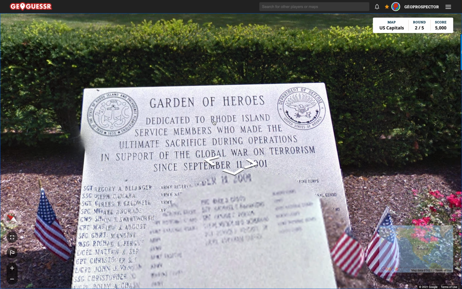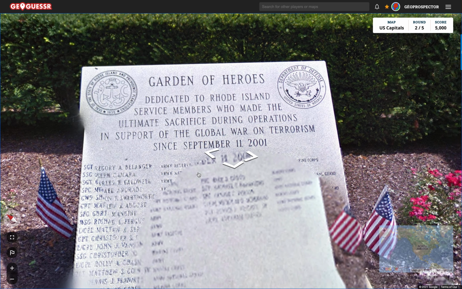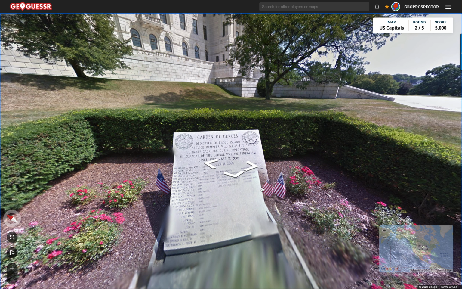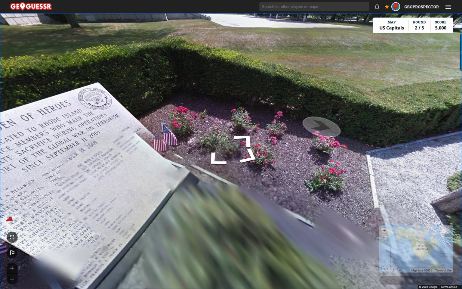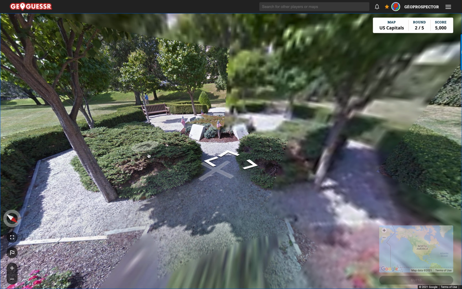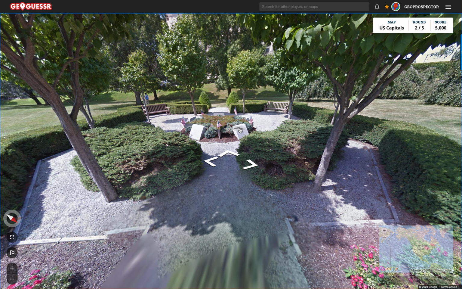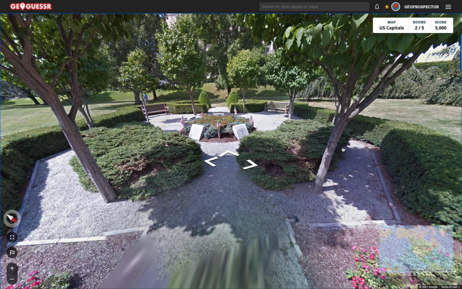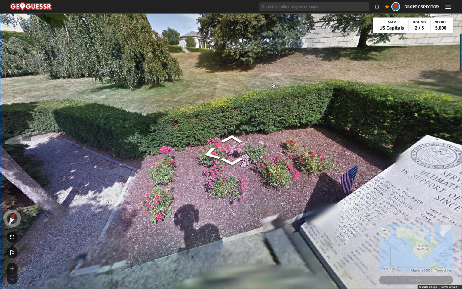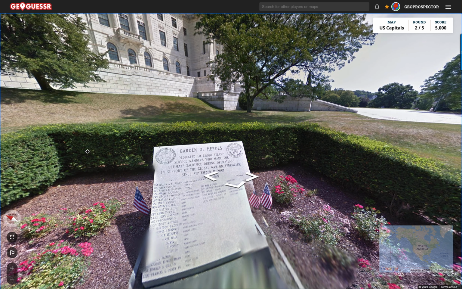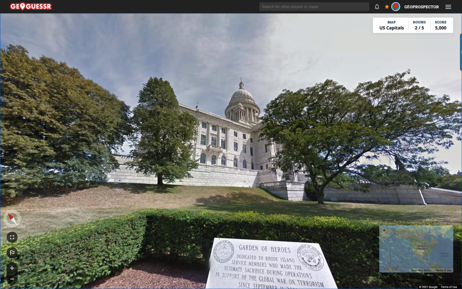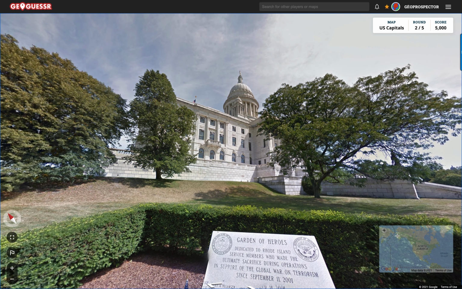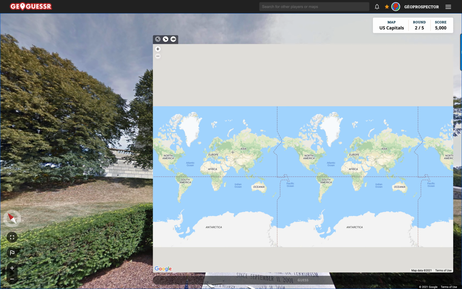Garden of Heroes, dedicated to Rhode Island service members who made the ultimate sacrifice during operations in support of the global war on terrorism since 9/11/2001. Yes, very good. So actually we've stumbled across here a rather sobering memorial, but it is a pretty memorial with some benches for folks to sit around and some other memorial stones and so on. One for the Navy there, presumably the Army and the other military service lines are represented. That's good. So fantastic. Garden of Heroes, as it should be, looking resplendent. And we know where we are. We're in Rhode Island. So actually managed to triangulate that one pretty quickly.